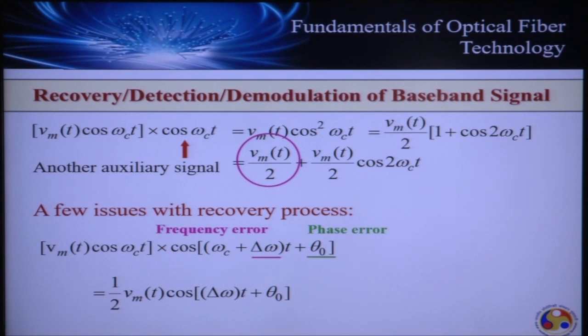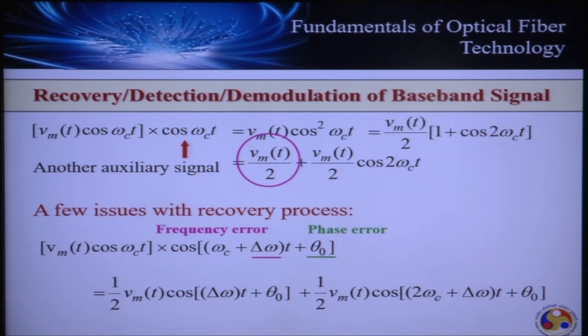Now let's simplify this equation. We have once again cos A into cos B, which will be half of cos (A minus B) plus cos (A plus B). If I take half, this minus this, omega c will cancel out. Because the cosine of minus theta is cos of theta, the delta omega t here and this theta naught will come over here. And we add up these two, what we have is omega c plus omega c, that is 2 omega c plus delta omega t plus theta naught. That is the signal which we receive. Once again, let's try to analyze these two parts. First, let's concentrate on this part.